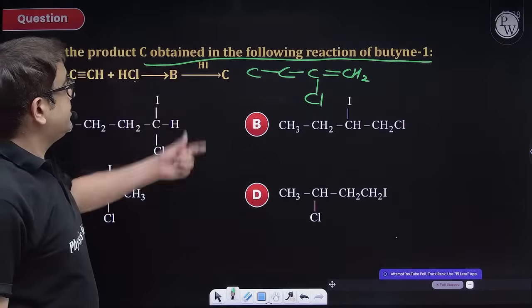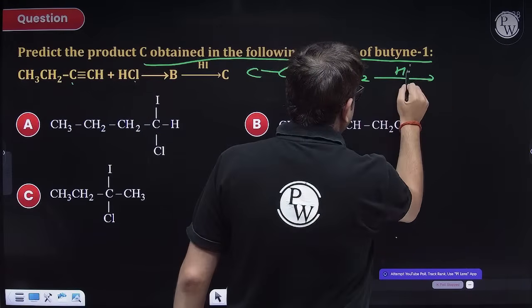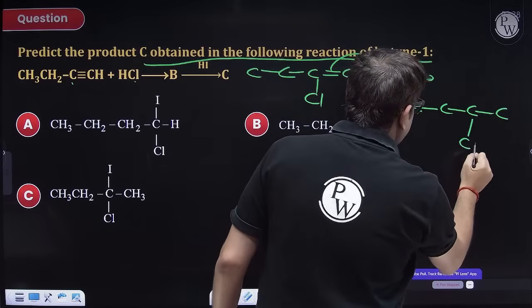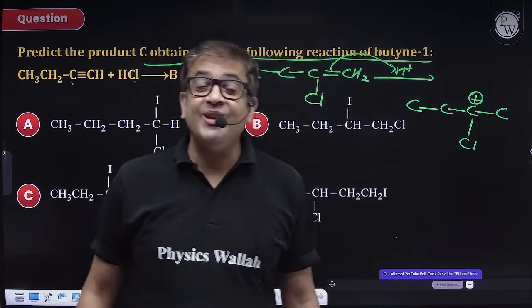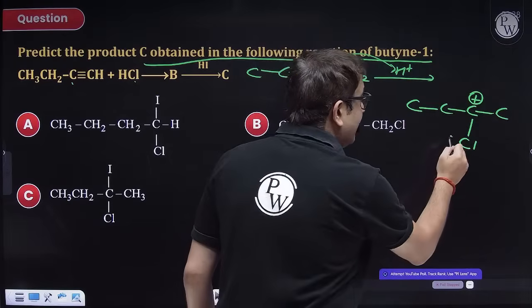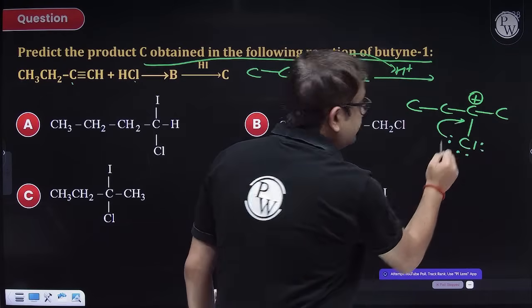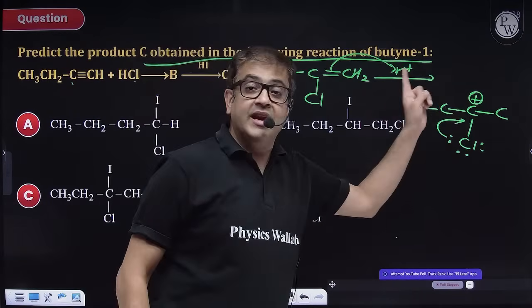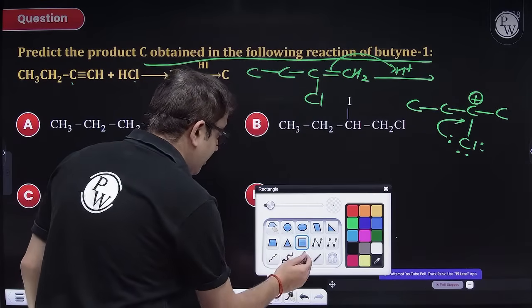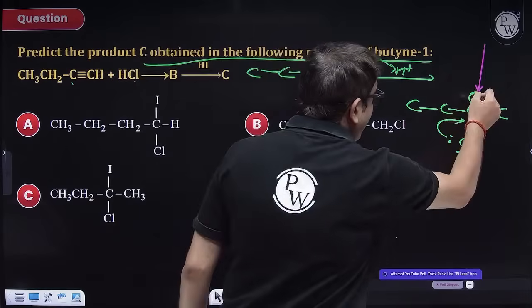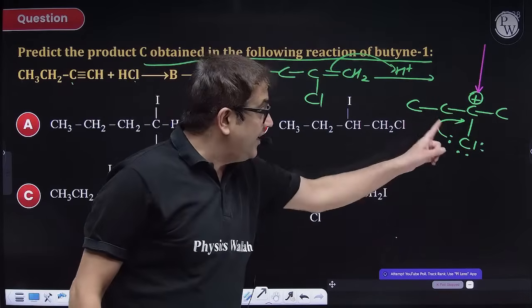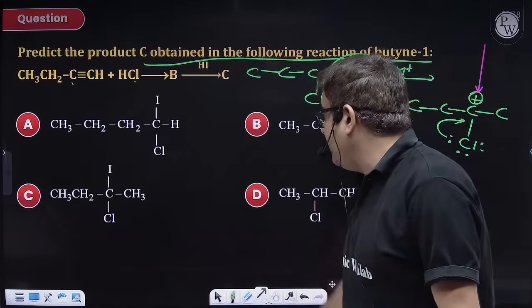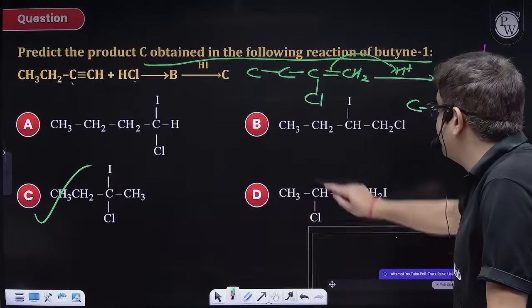Now, if this is further reacted with HI, first H plus will go and again a carbocation will be formed. Now you tell me what will be the stable carbocation over here. It will be this carbocation. Why? Because chlorine will also have resonance stabilization, back bonding. So this resonance stabilization will make this carbocation more stable and hence the next molecule of halogen will be entering this carbon. So you will be having chlorine and iodine on the same carbon. That means option C is your right answer.